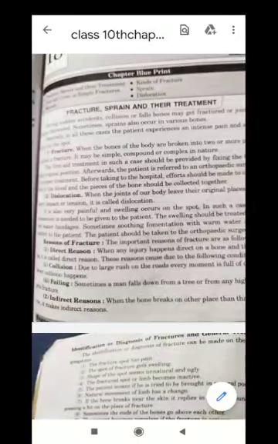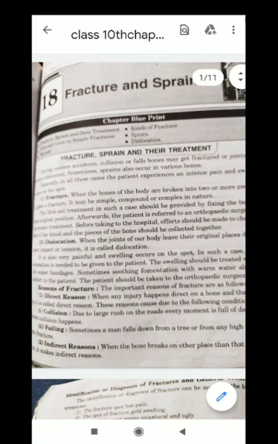Good morning, students. Today I will tell you Class 10th, subject Home Science, Chapter 18, Fracture and Sprain. Due to sudden accidents, collision. First, I want to know what is fracture, sprain, and what is the treatment of these accidents. During sudden accidents, collision or falling, bones may be fractured or joints may be dislocated.